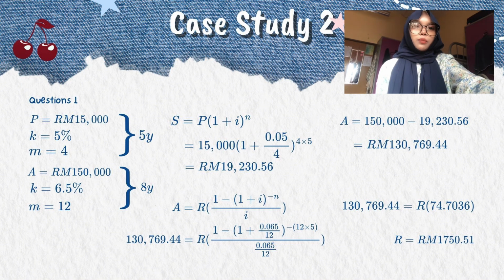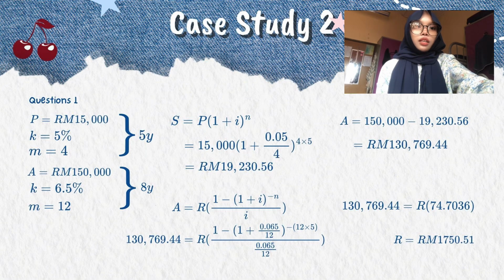First, we are given the principal which is RM15000. The interest rate is 5% per year, compounded quarterly, which means m equal 4. The time period is 5 years. To find the future value, we use this formula S equal P bracket 1 plus i bracket to the power of n, where P is the principal, i is the interest rate per period, and n is the total number of periods. So the interest per period is 0.05 divided by 4, and the number of periods is 4 multiplied by 5, which is 20.